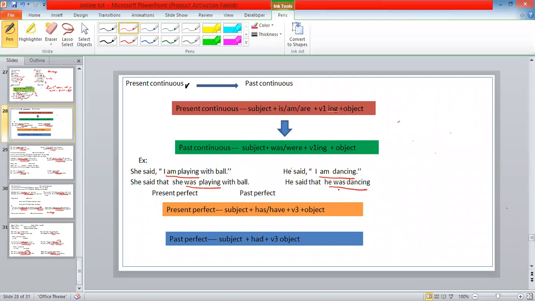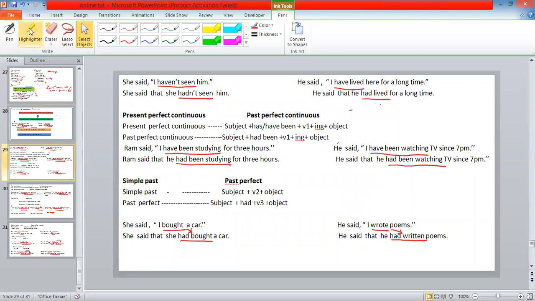It changes into past continuous. In the same way, in this example, she said, I'm playing with ball. She said that she was playing with ball. I am playing, present continuous, changes into past continuous. Now, the next rule is present perfect changes into past perfect. Okay. Now, let's see the example.